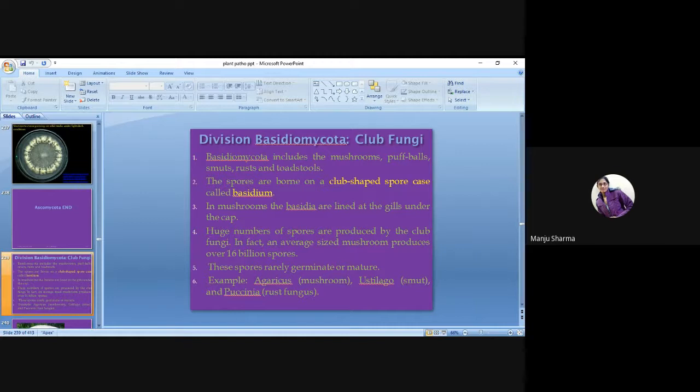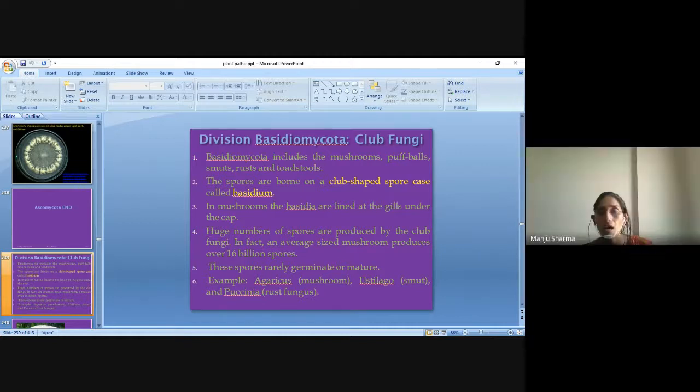In mushrooms, the basidia are lined at the gills under the cap. A huge number of spores are produced by the club fungi. In fact, an average size mushroom produces over 16 billion spores. So these spores rarely germinate or mature.